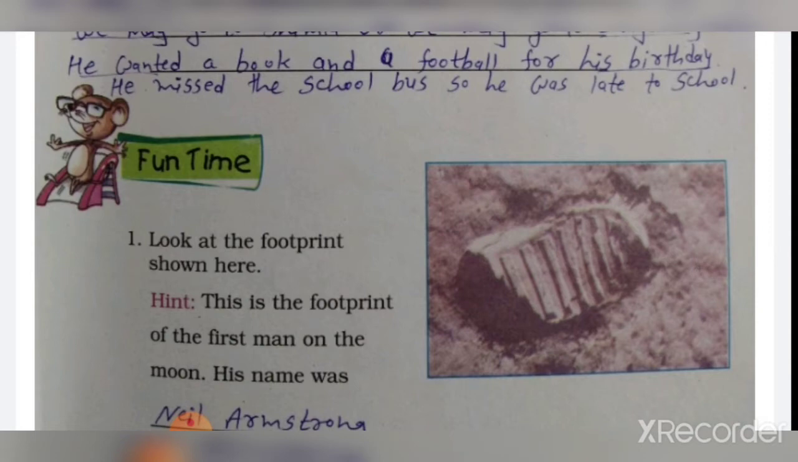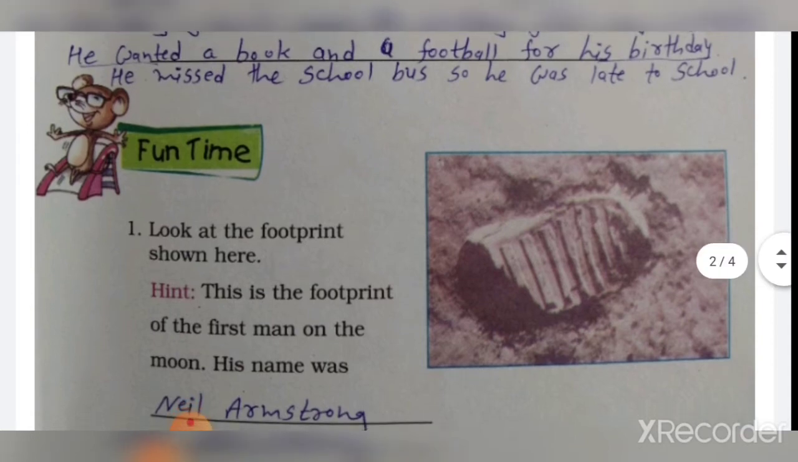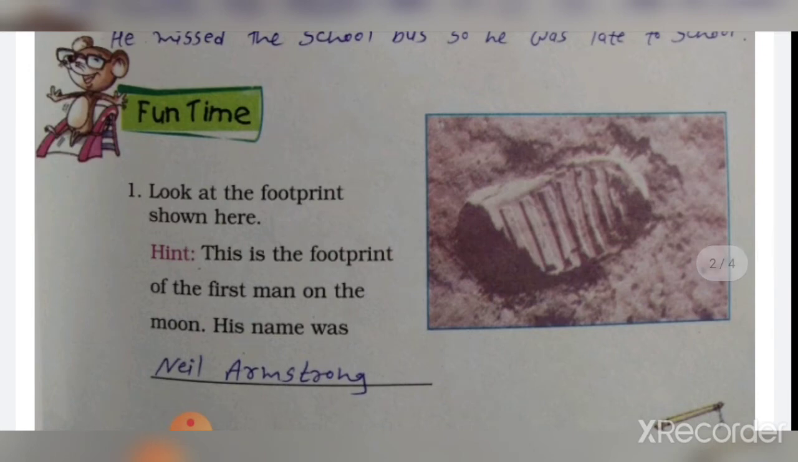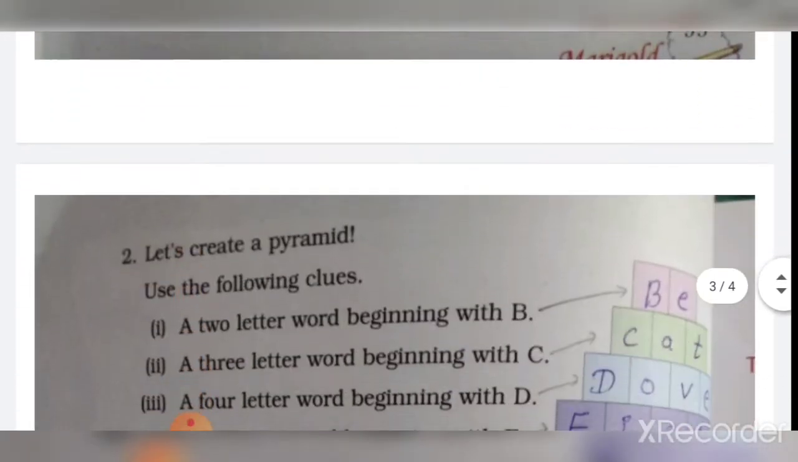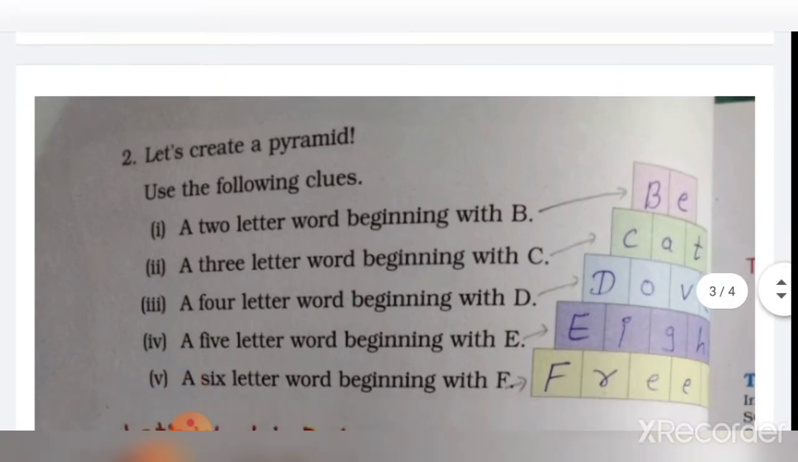Here, on the right hand side, one picture is given. In that picture you can see a footprint. You have to identify whose footprint it is. Here a hint is given. Let's read that hint. This is the footprint of the first man on the moon, and his name was Neil Armstrong. Neil Armstrong was a person who first went to the moon.